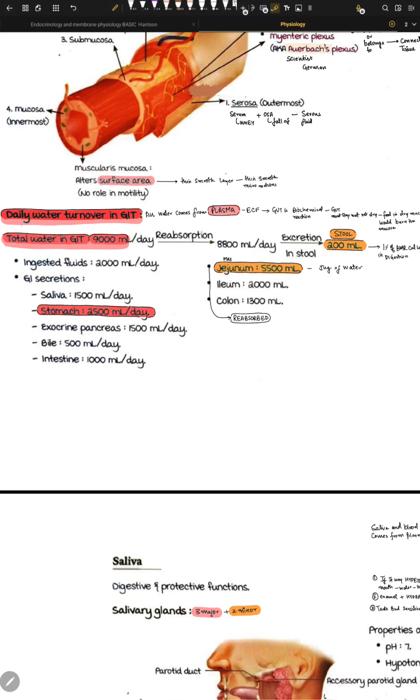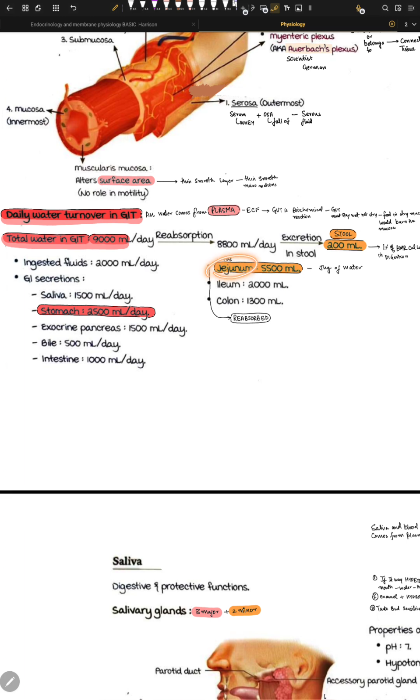So intestinal fluids that provide the fluid inside the GIT are around 2 liters. GI secretion alone provides around 1500 plus, just add this whole up. The whole concept here is that the stomach provides a maximum of around 2.5 liters per day, and the jejunum, the small intestine part, provides a maximum of around 5500 ml. Now, like a jug of water, 5 liters of water. But the thing is that it's reabsorbed. Almost all of it is reabsorbed, and you don't lose a lot of water here.